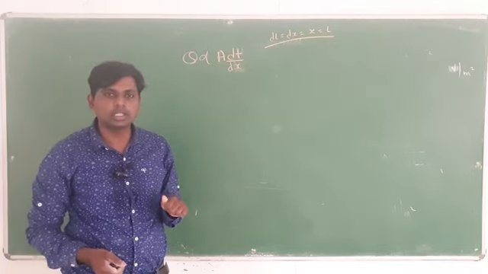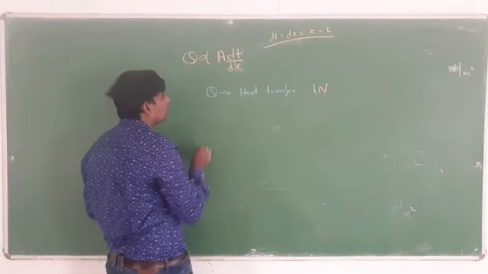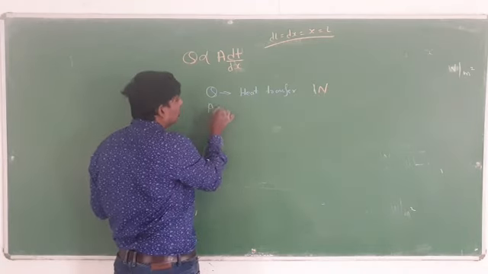The unit of Q, what is the unit of Q? You have to remember. After that, A stands for cross sectional area. The unit is meter square. What is the unit of this one? Meter square.